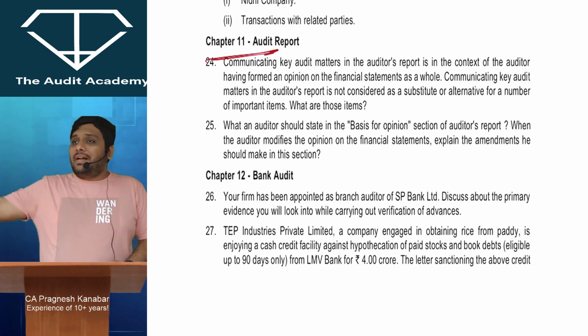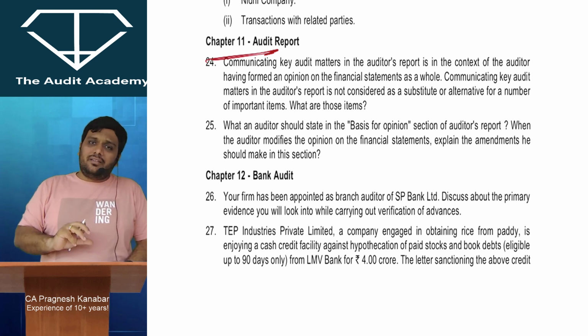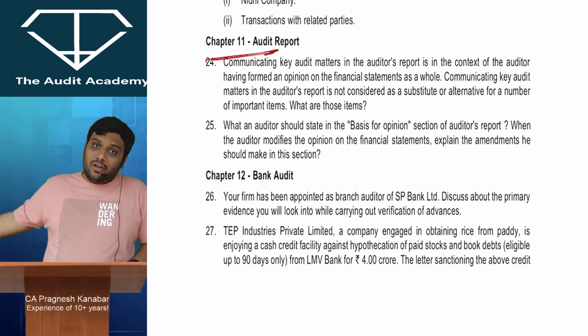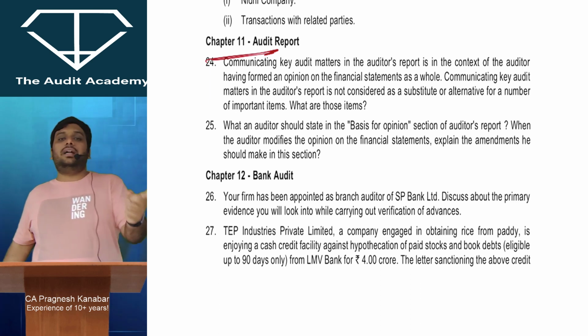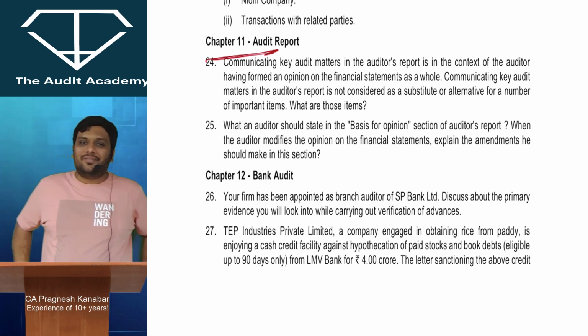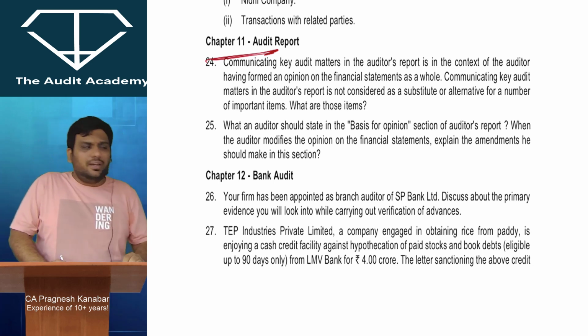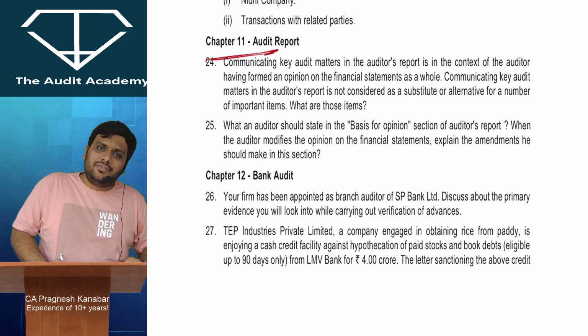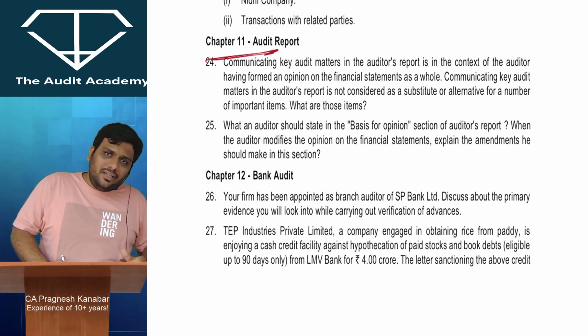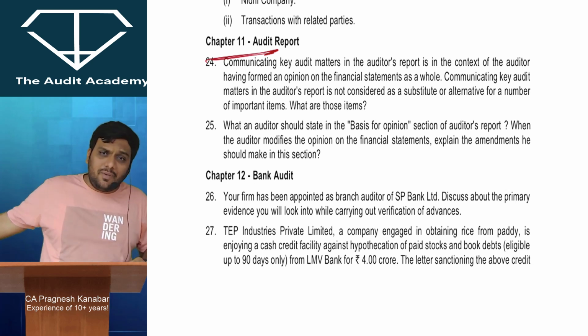Let us say on overvaluation of inventory, if I have given a qualified opinion, and I am also explaining that in key audit matter, that does not mean that I can stop giving a qualified opinion. Boss, if there is an overvaluation of inventory, I need to modify my opinion. So key audit matter cannot substitute a modified opinion. If there is a material uncertainty over going concern, there is a separate paragraph for that. MURG, material uncertainty related to going concern paragraph. I may explain that uncertainty in key audit matters, but that does not mean that I can eliminate that particular paragraph, because the material uncertainty related to going concern paragraph has been specifically created for it.